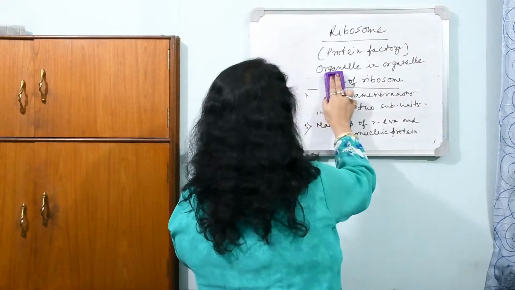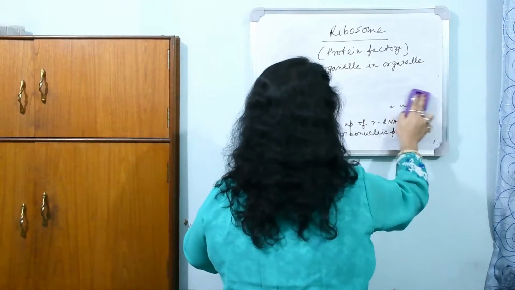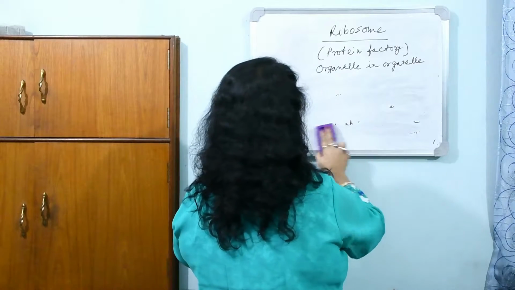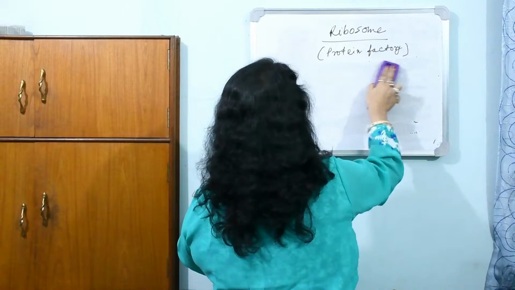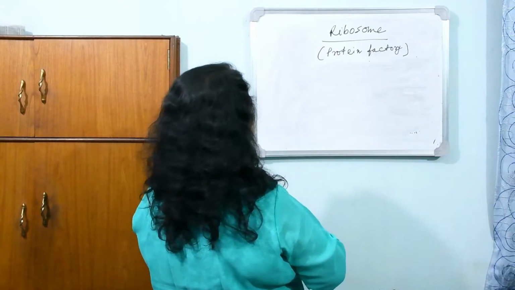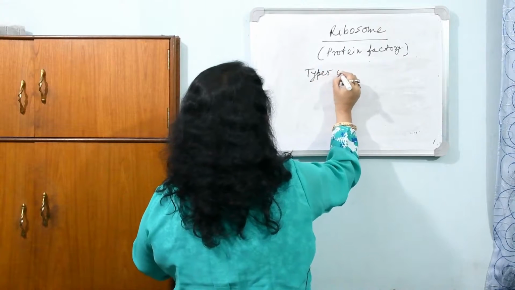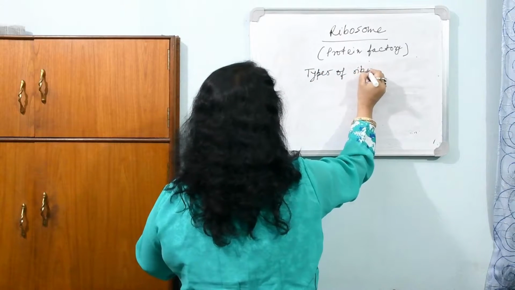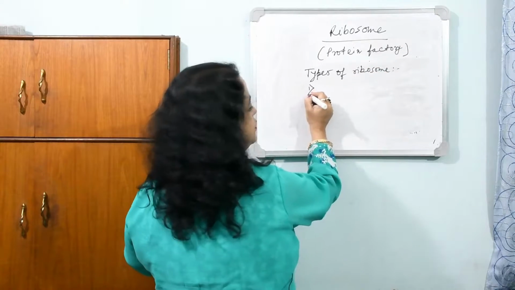Now in types of ribosome, they have main two types.